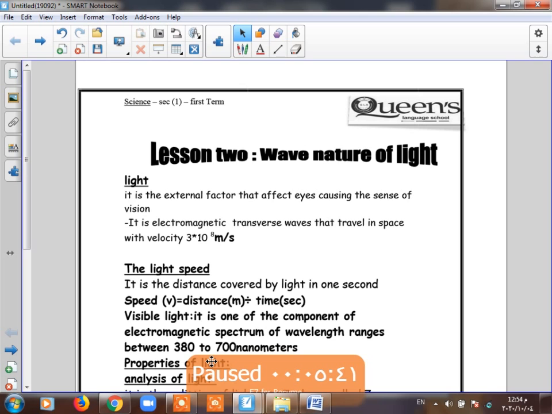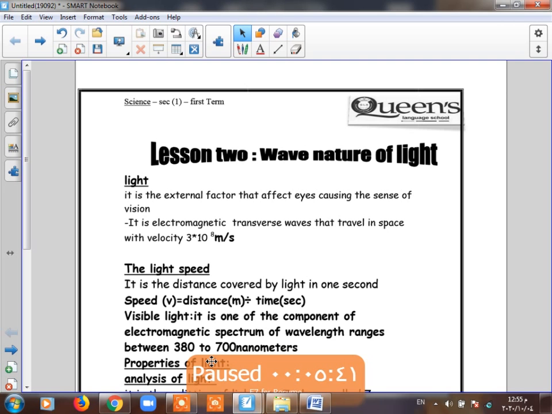What about the light speed? What's the meaning of the word speed? Speed means the distance covered by the object in unit time. What is the unit of the time? It's second. So what is the light speed? It is the distance covered by light in 1 second. Speed equals distance, in meter, divided by time, in second.